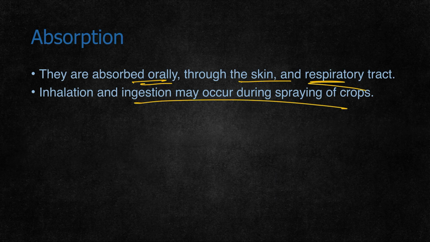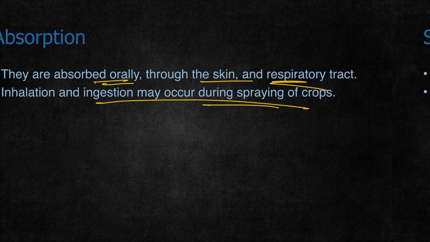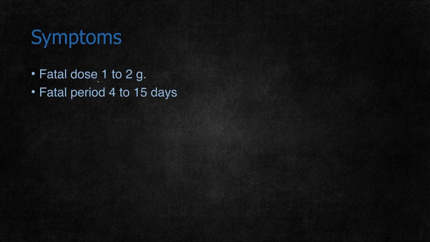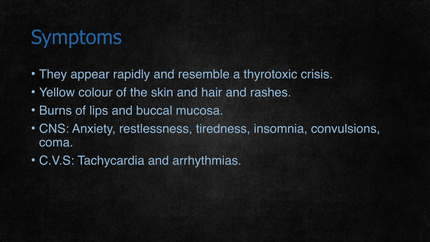Inhalation and ingestion may occur during crop spraying. It can be inhaled. Fatal dose is 1 to 2 grams. Fatal period is 4 to 15 days. The person may die. Symptoms appear rapidly and resemble thyrotoxic crisis. Yellow discoloration of skin and hair and rashes are seen. Burns of lips and buccal mucosa may be present.